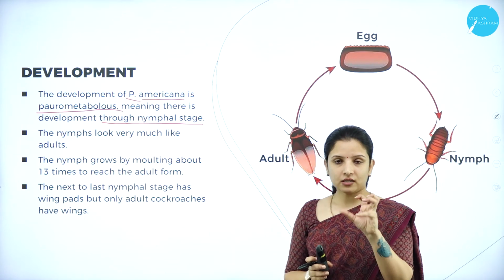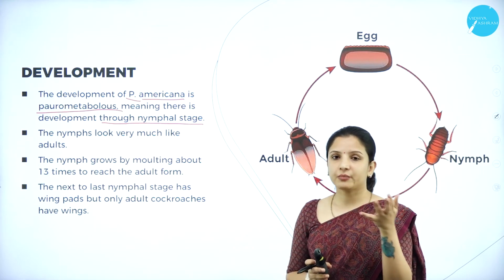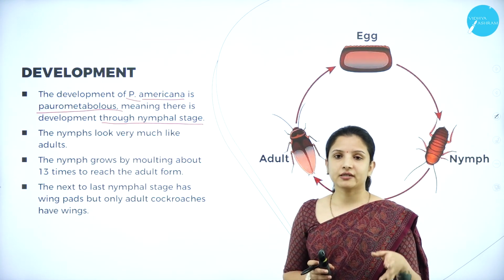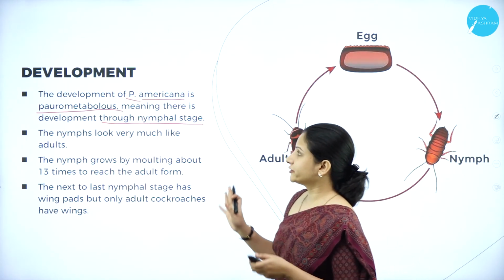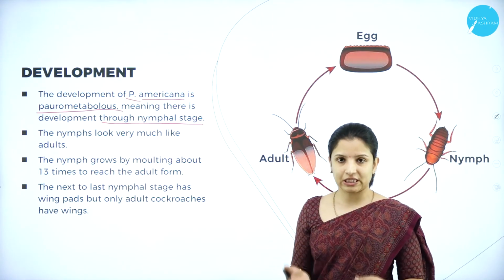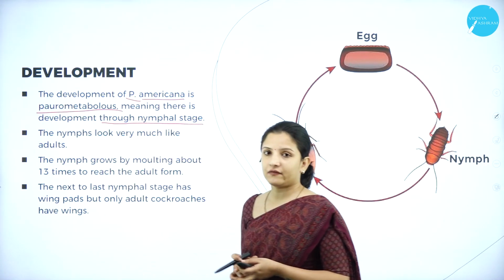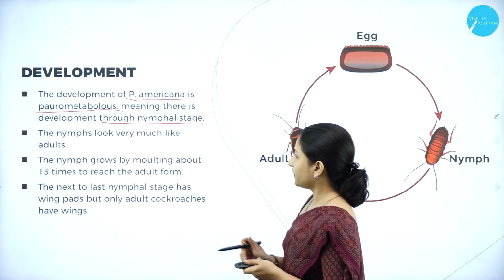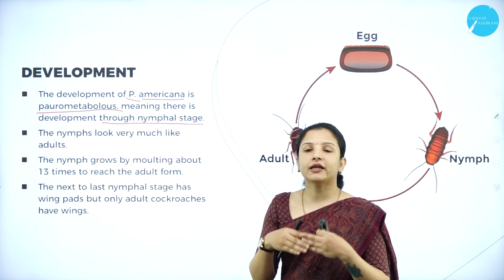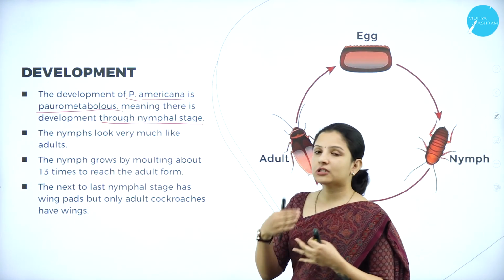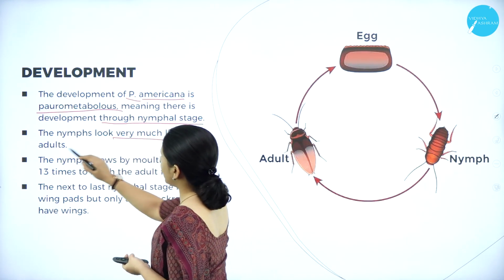The young organisms would enter into a larval stage, for example the butterfly, which has indirect development, right? The egg, then comes the larva, then the pupa and so on. Just like that, the development of the cockroach is indirect, and that particular development is called paurometabolous development. It means the cockroach will not directly develop into an adult. First it will enter a nymphal stage, and then the nymphs develop into adults. But the nymphs actually look very much like adults.